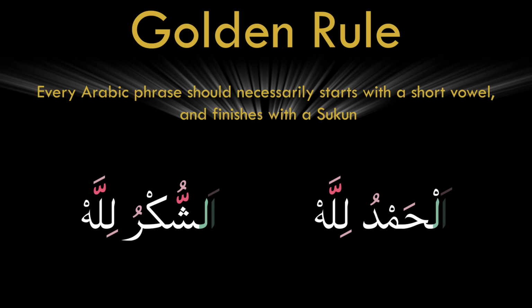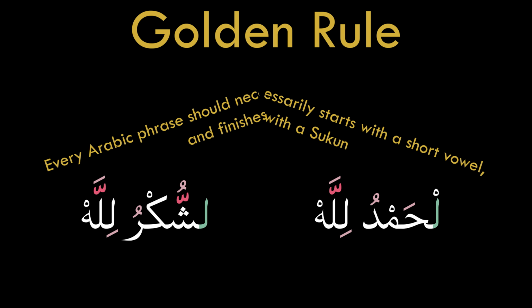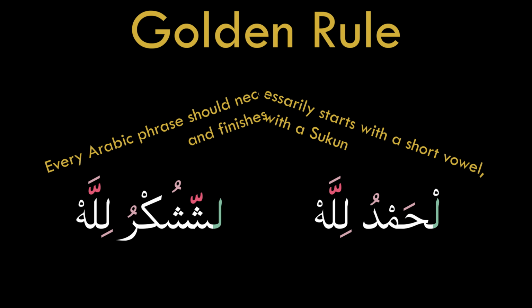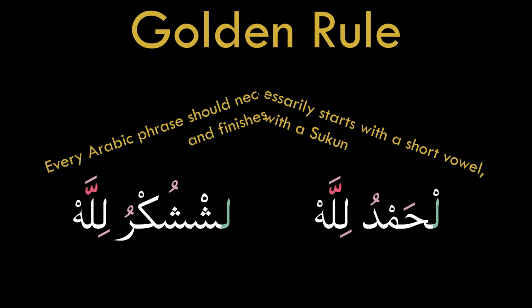So if we ignore the alif in al at the beginning of a phrase, we're unfortunately going to break our golden rule, and we would be forced to pronounce the lam which has a sukun above it, or even the letter that comes after, the one which has a shadda above it. And remember, shadda is a combination of two letters. The first has a sukun above it and the second has any other short vowel.